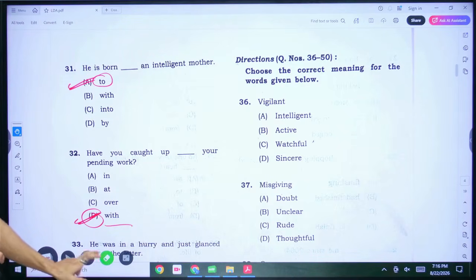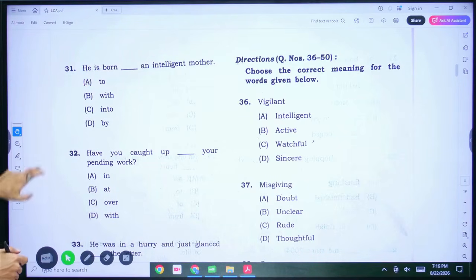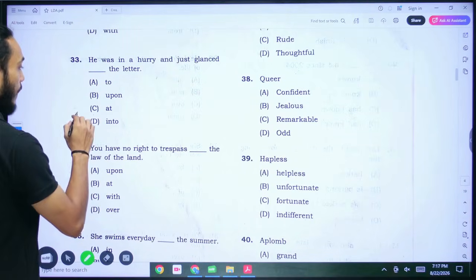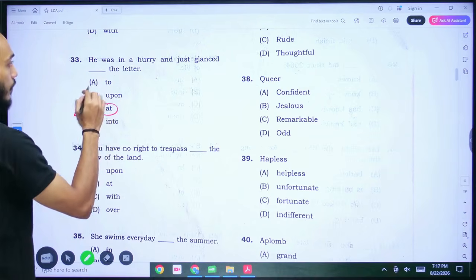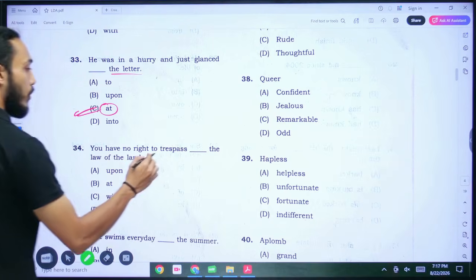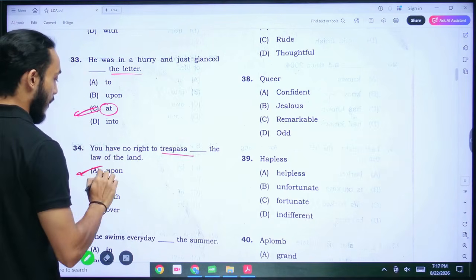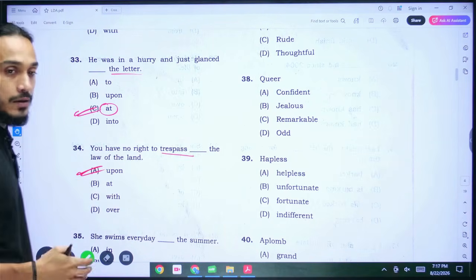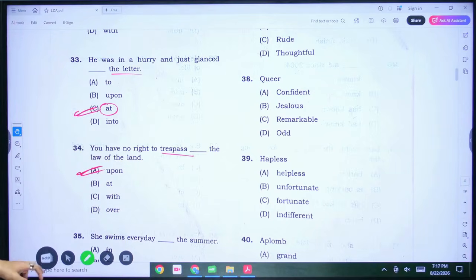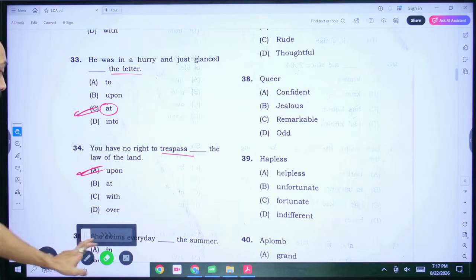Coming to the next question now, that is number 33. He was in a hurry and just glanced dash the letter. So here we can use the preposition at, because we are saying that he just took a look at the letter, that's all. So C is the correct answer. You have no right to trespass dash the law of the land. All right, with trespass we use the preposition upon. Trespass upon something. All right, trespass upon a property, trespass upon the law. All right, upon is the correct preposition for this particular situation. Coming to number 35 then.